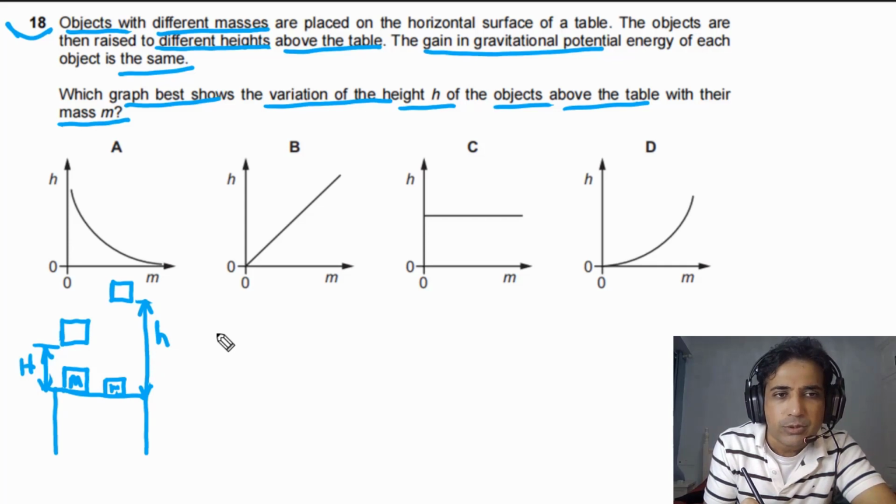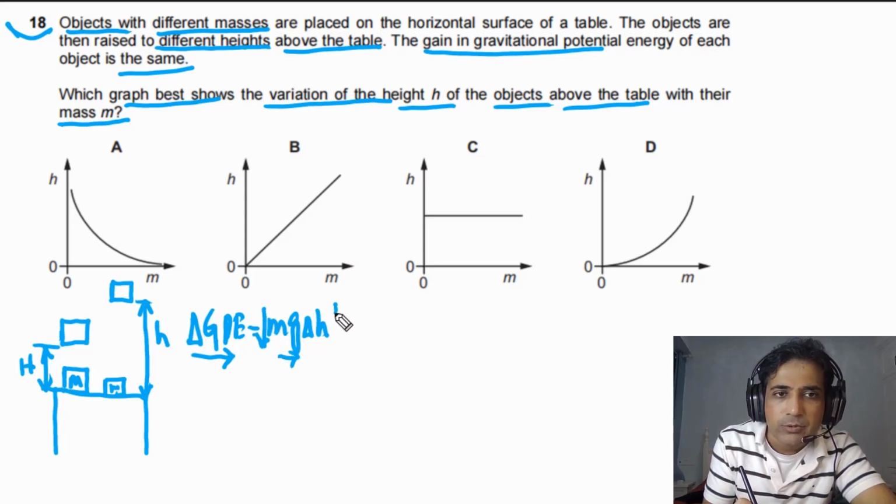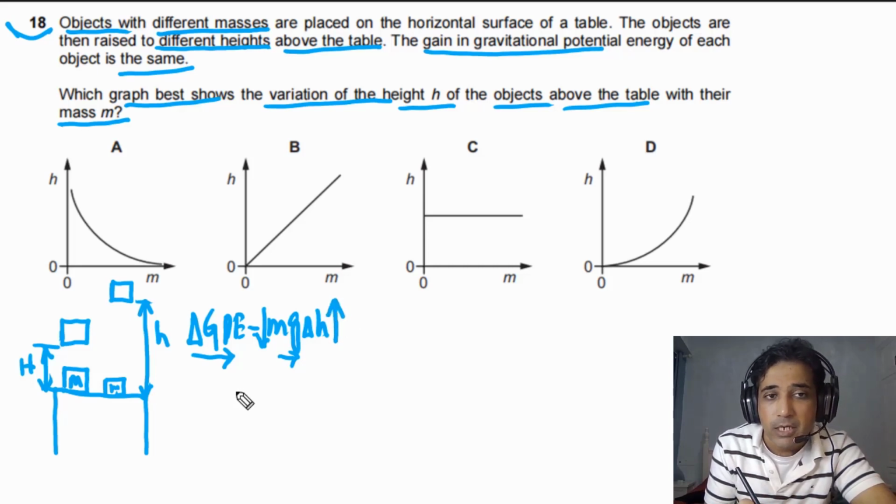So in this case, if we write the formula for gravitational potential energy, delta GPE is equal to mg delta H. If m is small, g is constant, so for the same GPE, delta H has to be higher, and vice versa is also true.